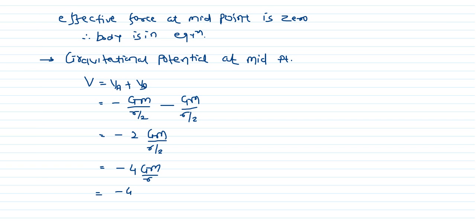Minus 4, G is 6.67 into 10 raised to minus 11, the mass is 100 and R is equal to 1. So here you can say that total V is equal to minus 2.7 into 10 raised to minus 8 joule per kg.